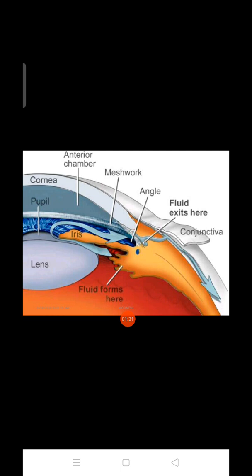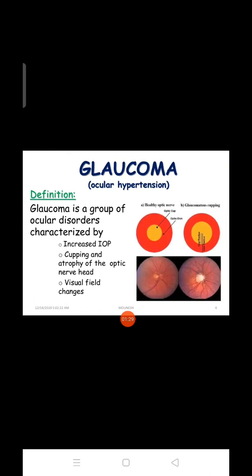If there is a blockage, the fluid will accumulate in the eye, in the anterior chamber. Now we'll see the disease condition, glaucoma.